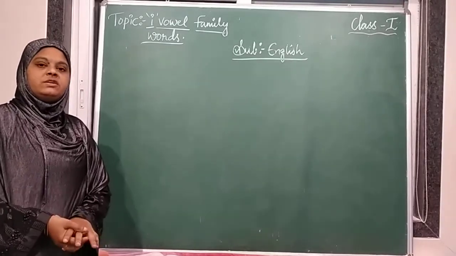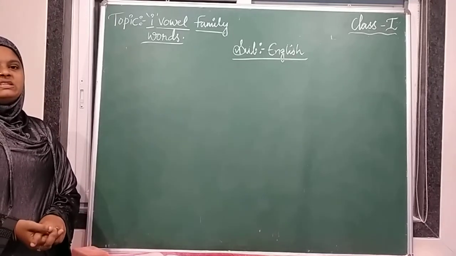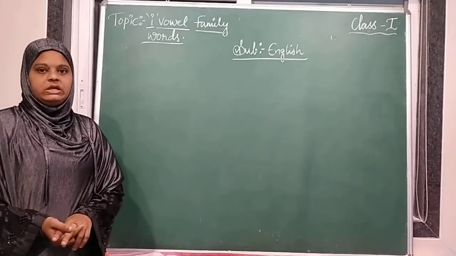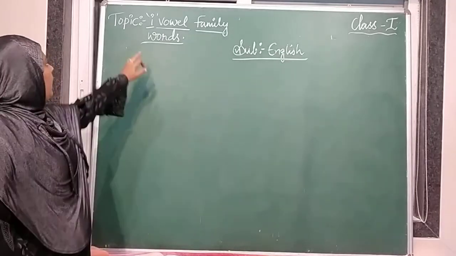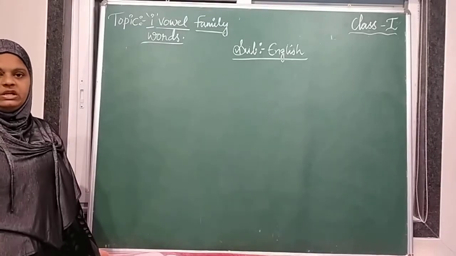So in the previous lesson we completed learning about vowels. The vowel sound words A and E are completed. Today we are going to learn about I. I vowel sound, our I vowel family sound words. Today we are going to learn it.